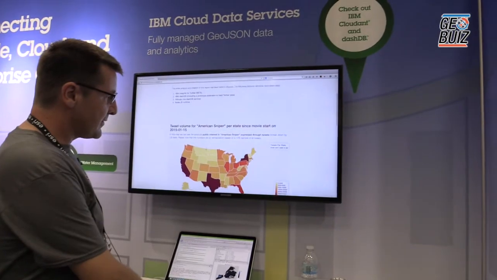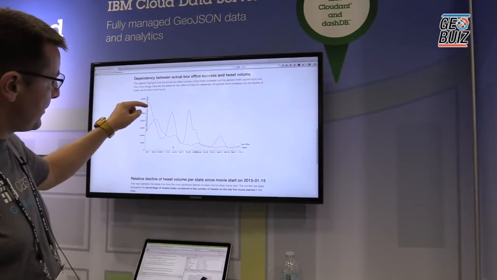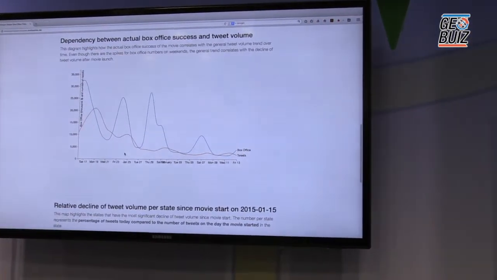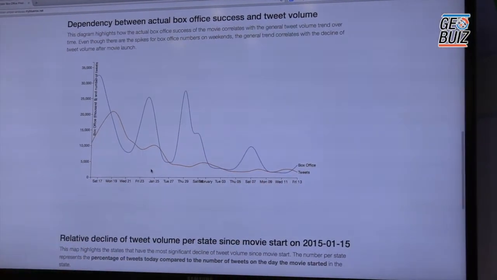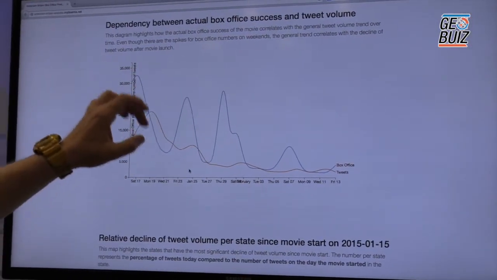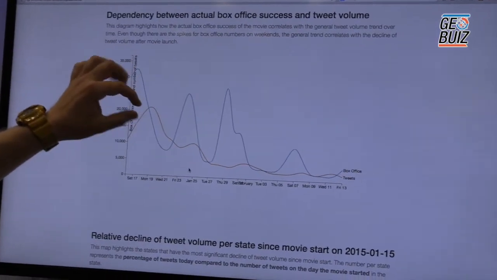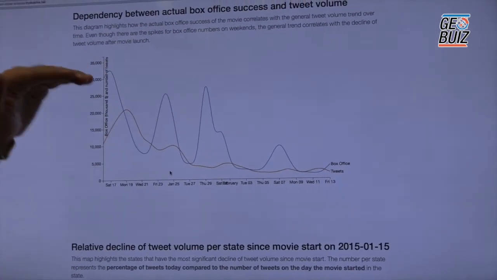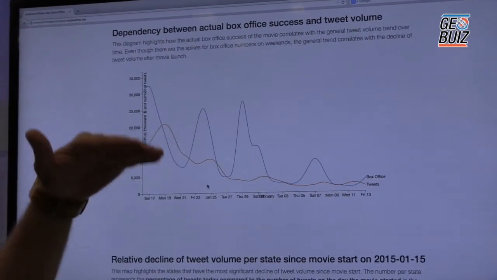So what we have done with that is we're looking at the trend over time of the box office numbers, which is the blue line, and at the same period of time, the tweet volume about the movie American Sniper. So it's about 1 month worth of data here at the beginning of the year. And you can see, yes, there are these bumps, which are the weekends for the box office, obviously. But overall, the trends are pretty comparable. So the decline rate of the tweet volume about the movie is pretty much the same as the actual box office success over time.